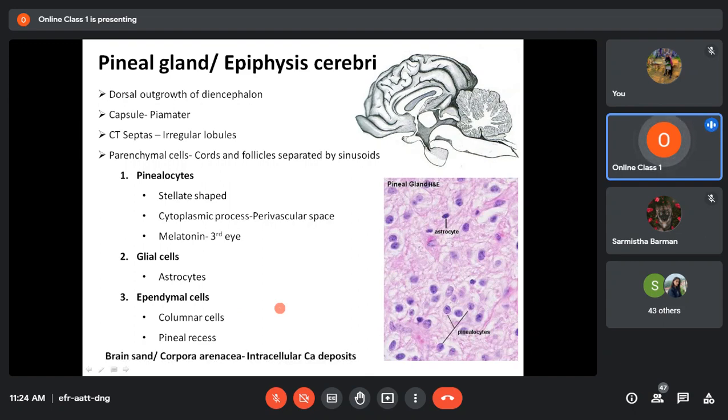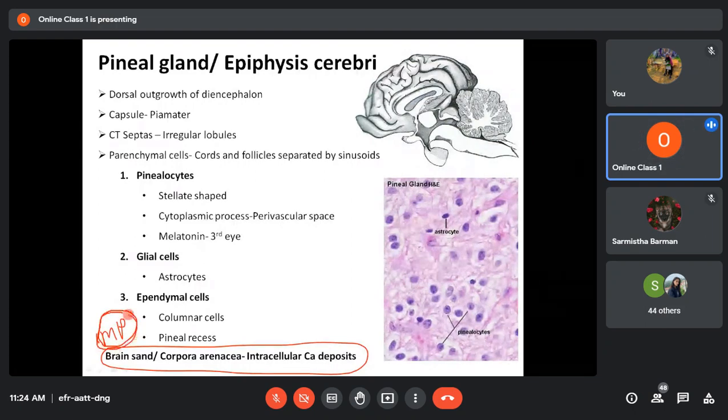Now, one more very important thing you have to know regarding the pineal gland is this term, brain sand or corpora arenacea. Very, very important point. Questions are usually asked like, brain sand is seen in which gland? You have to write pineal gland. Now, what is this brain sand and where do you find it?